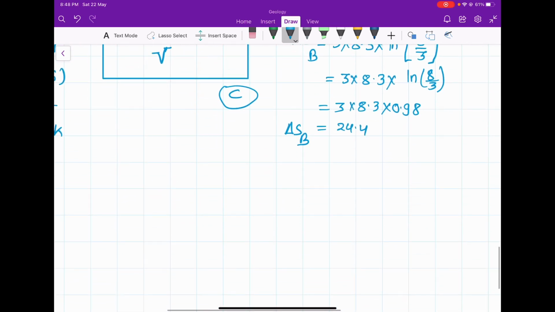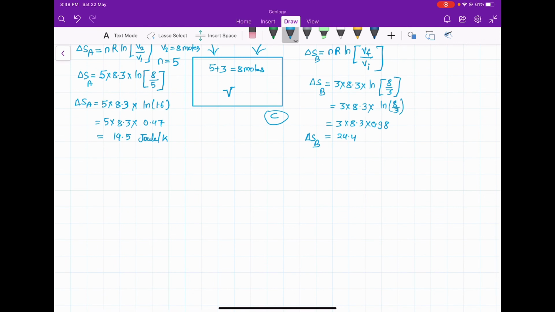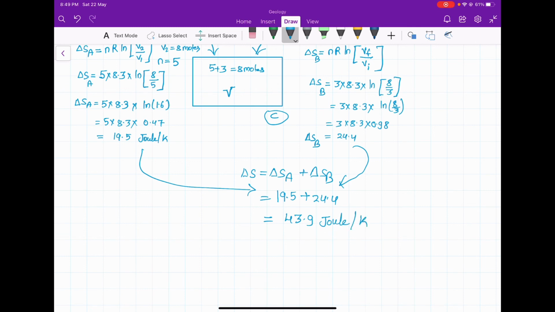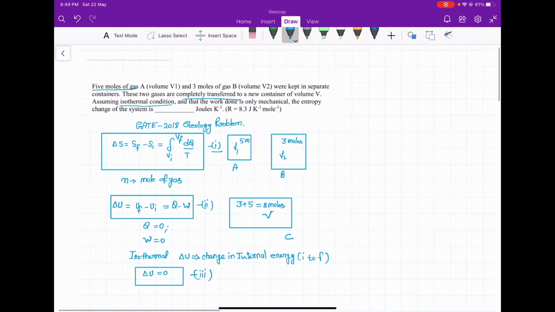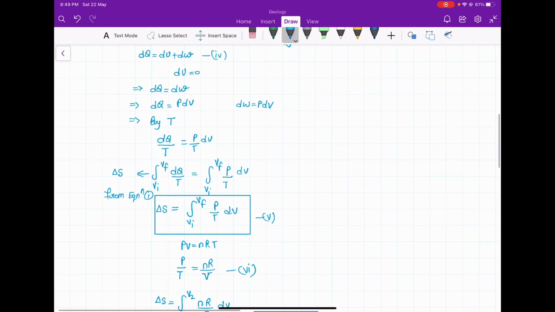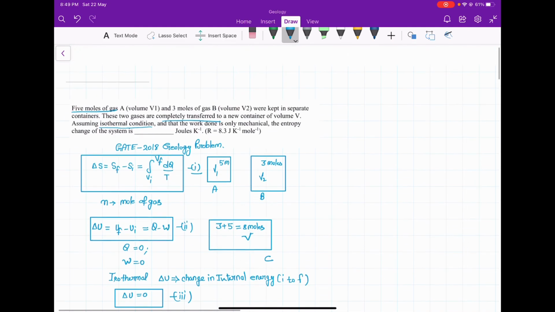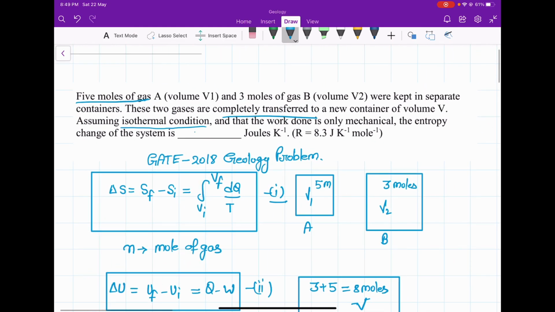Now the total change in entropy, ΔS, equals ΔS_A plus ΔS_B. ΔS_A equals 19.5, and ΔS_B is 24.4. So that will give 43.9 joule per Kelvin. So 43.9 joule per Kelvin will be your answer.